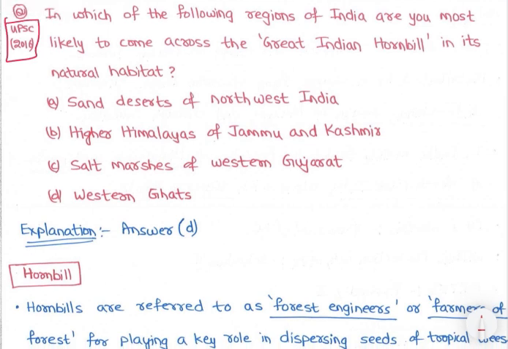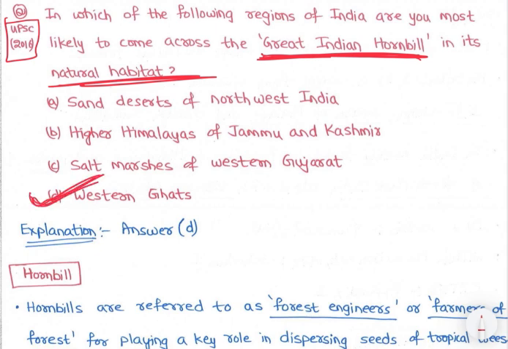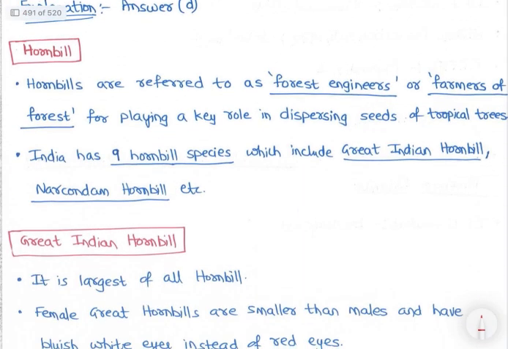In which of the following regions of India are you most likely to come across the Great Indian Hornbill? Great Indian Hornbill in its natural habitat is found either in the Western Ghats or the hornbill of the Northeast. So all the options are incorrect. So option D is the answer.